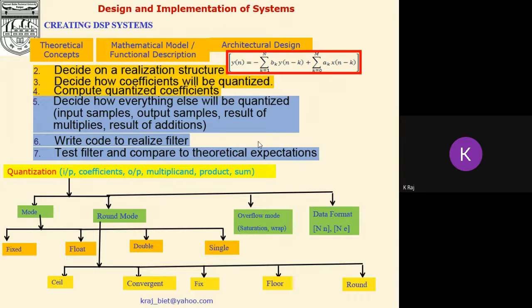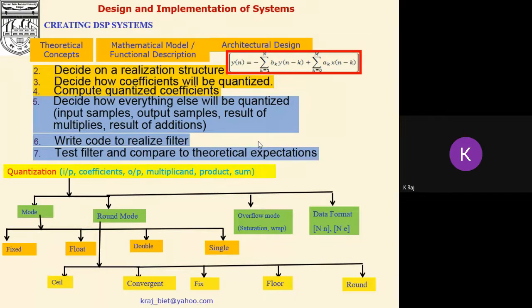Now, in the overflow mode, we have to select either saturation or wrap, and then the data format. We have to use two types of number systems. One is the fixed number system, another is the floating number system. In the fixed number system, if the total word length is capital N, then we have to describe what the total word length is, that is capital N, and what numbers will be utilized for the integer part, small n.